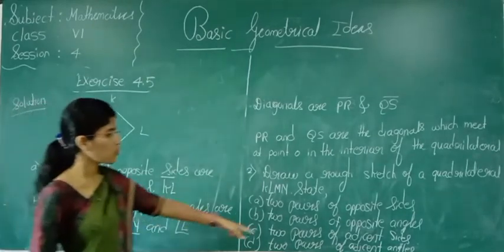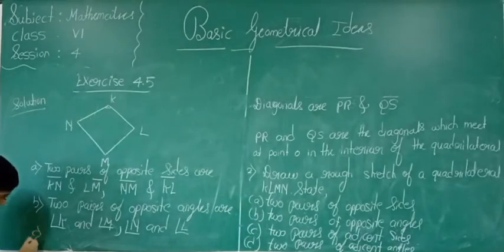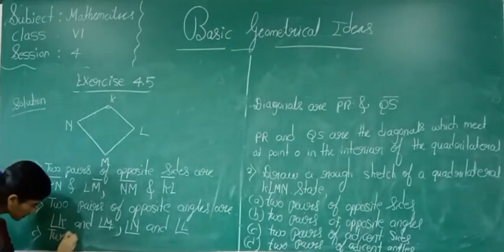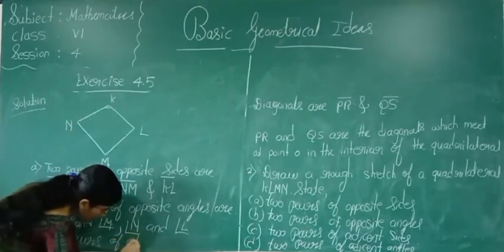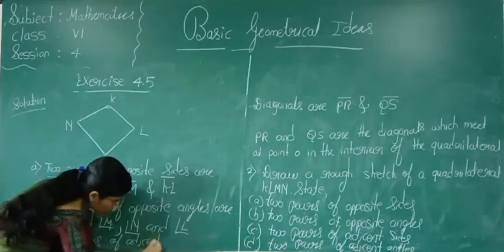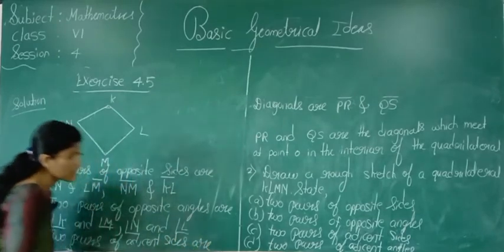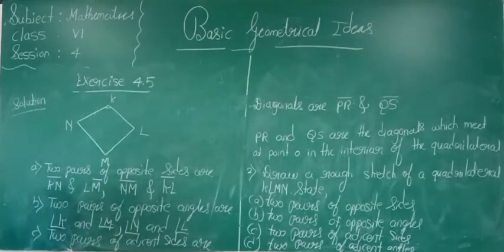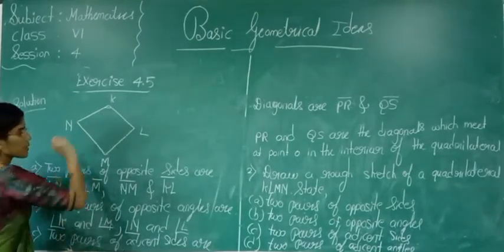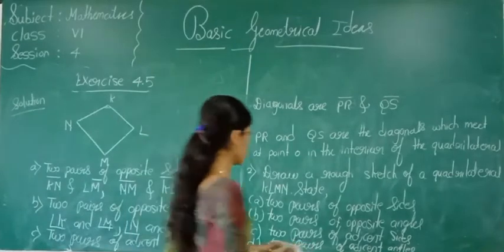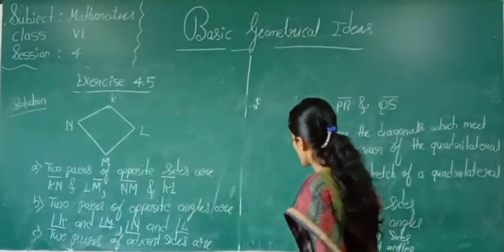So next, two pairs of adjacent sides. Which are the pairs of adjacent sides? Adjacent side means neighbor side. Which are the two pairs of adjacent sides here?